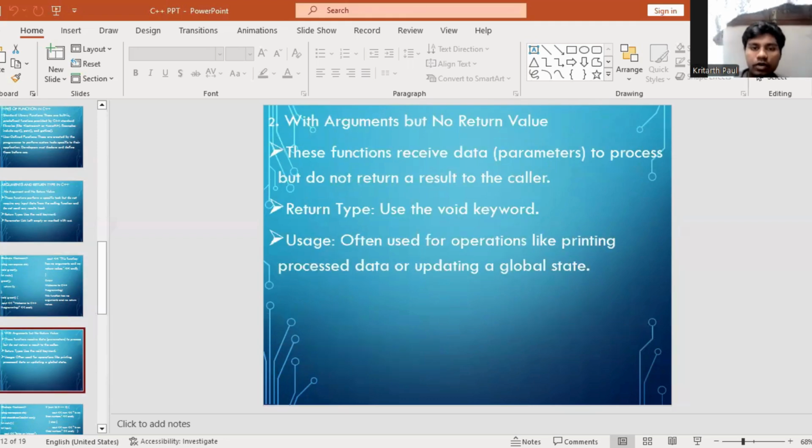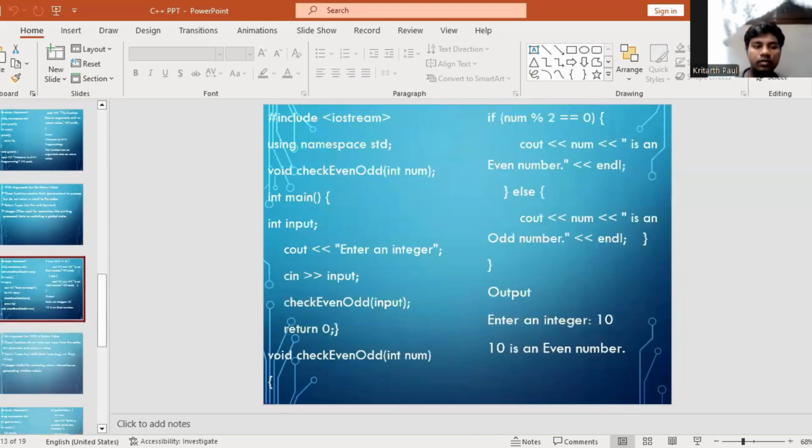With arguments but no return value. These functions receive data as parameters to process but do not return a result to the caller. Return type: use the void keyword. Usage: often used for operations like printing processed data or updating a global state.